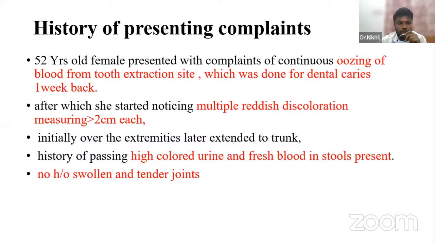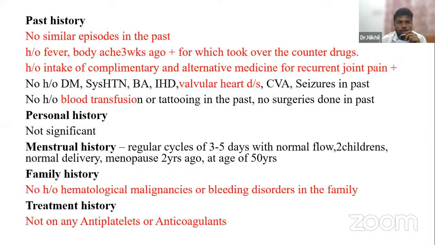There is no history of any swollen or tender joints. Moving to the past history, there are no similar episodes in the past. There was a history of fever and body ache 3 weeks ago, for which she took over-the-counter drugs. And there is a history of intake of complementary native medicine for recurrent joint pains.